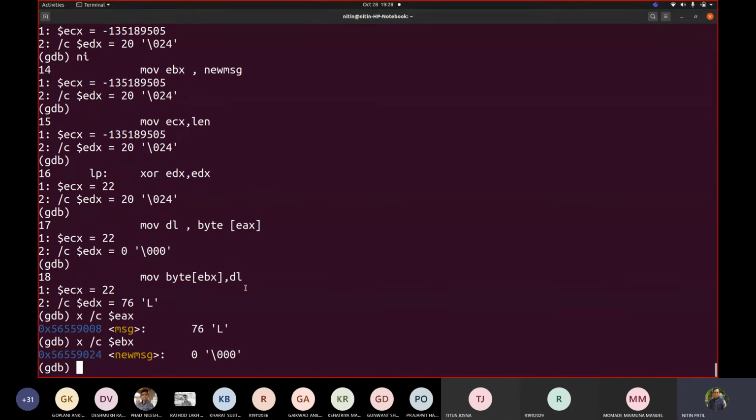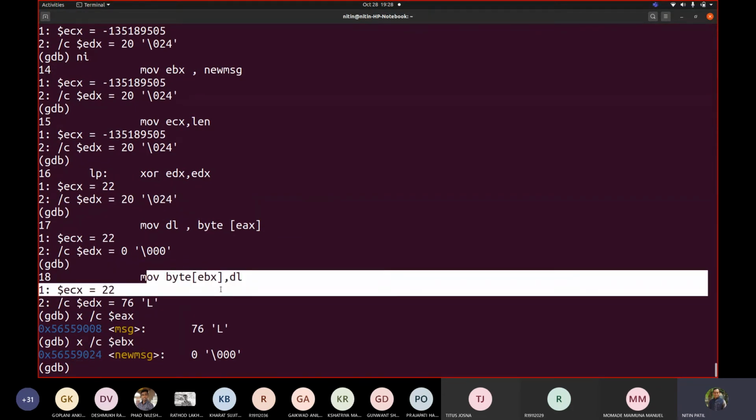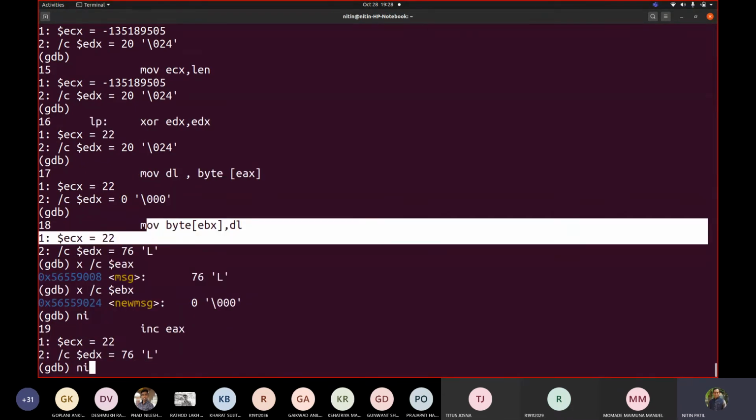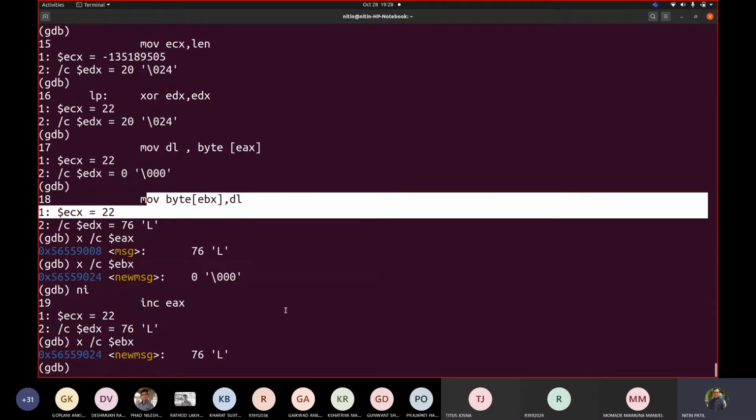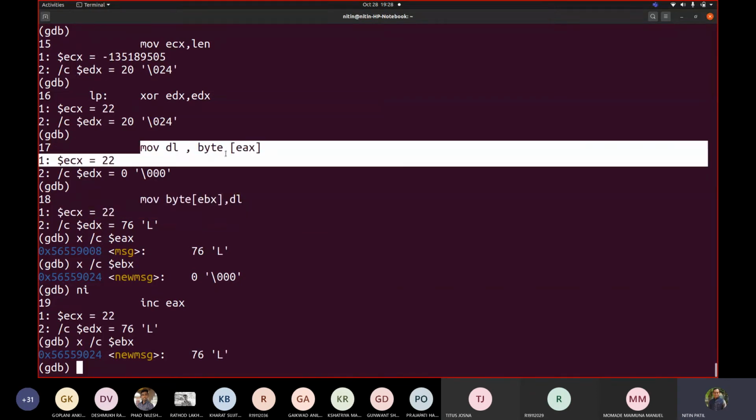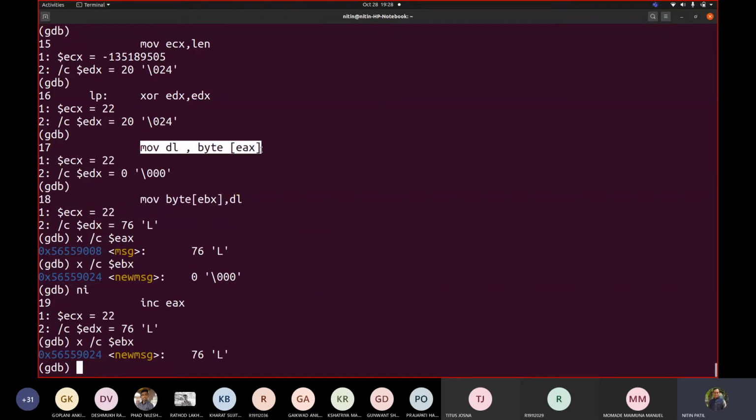Fine. Now this statement would be executed. If I write ni, and now try to print EBX, you will see that L is copied. Can you see that? Because of this statement, we copied to DL first a character at the address represented by ESI. And then we are taking that character and storing it at the address represented by EBX as a character. Then we are incrementing ESI and EBX.